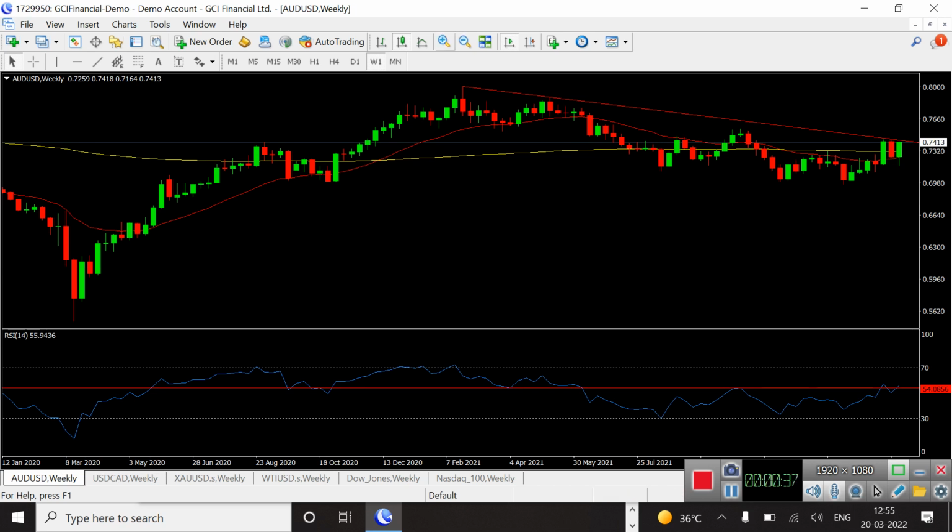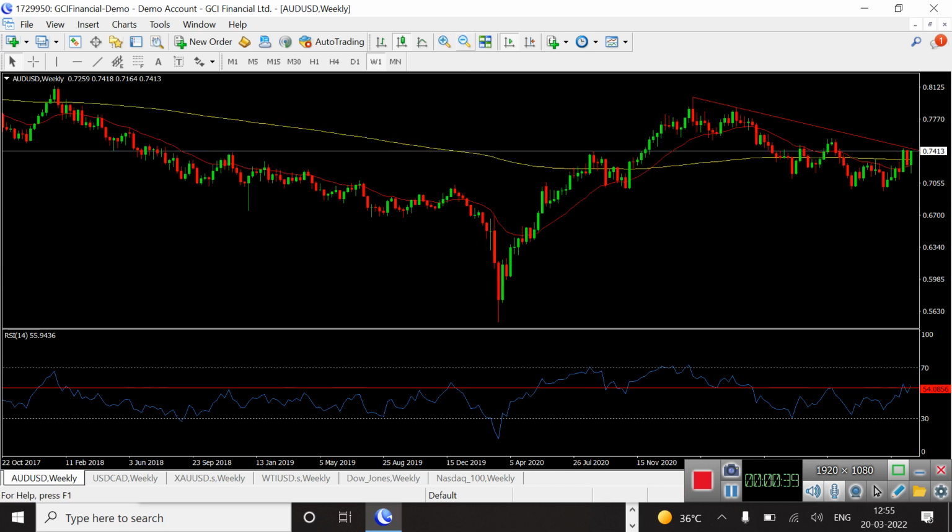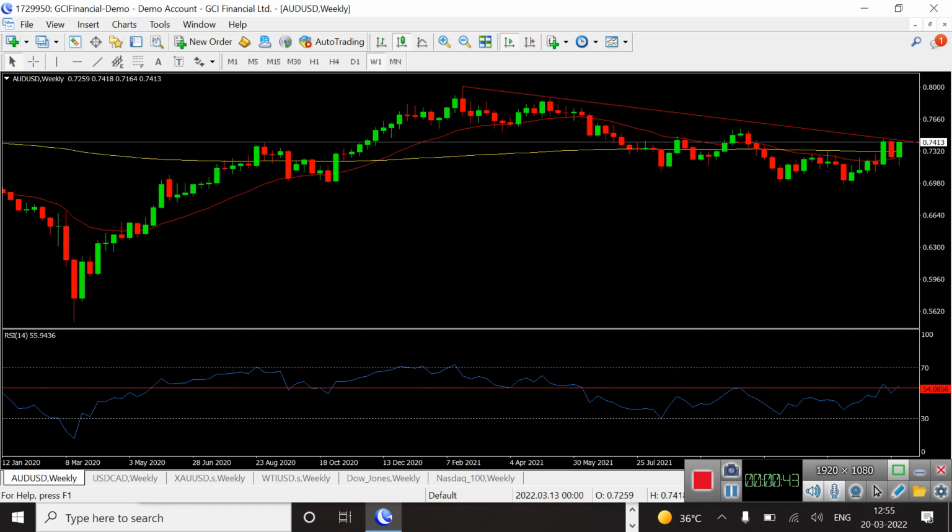If you see the AUD USD weekly chart, it has successfully closed above 200 EMA, that is called 0.7317, but it has a small resistance of 0.7434.